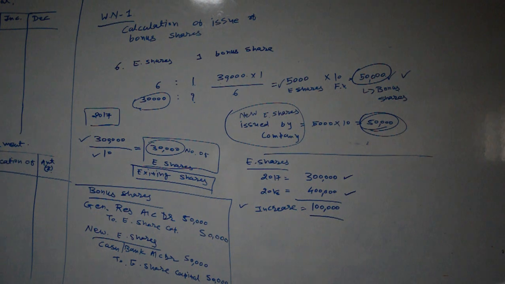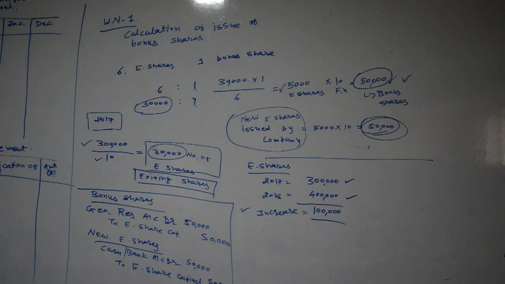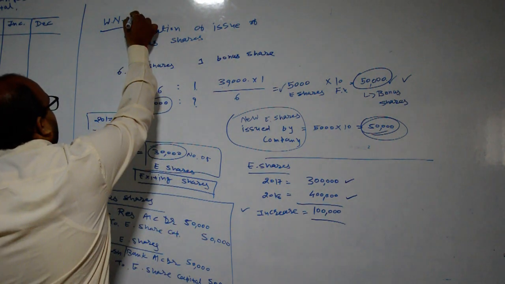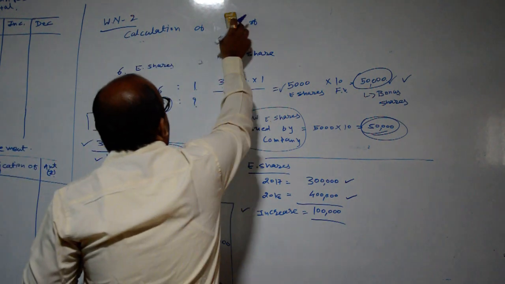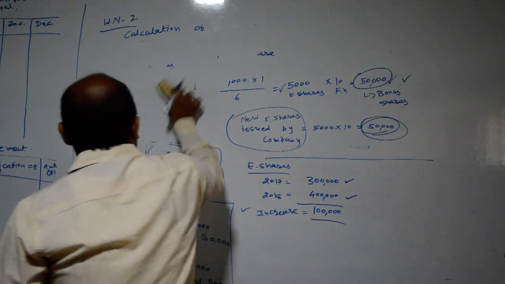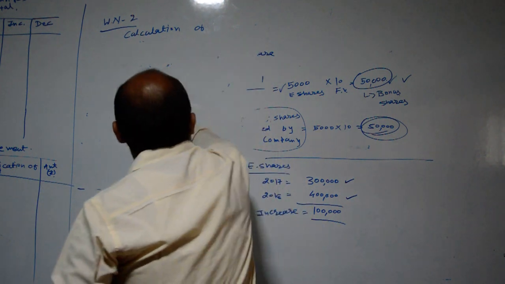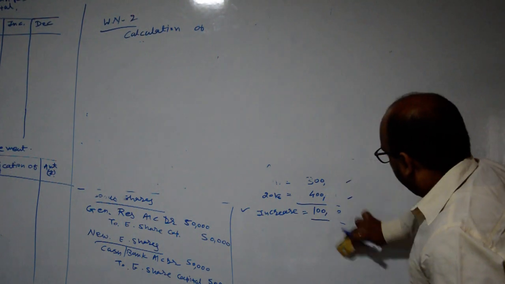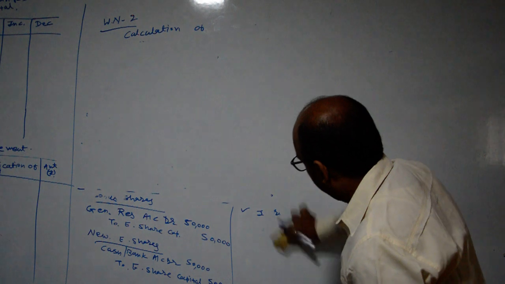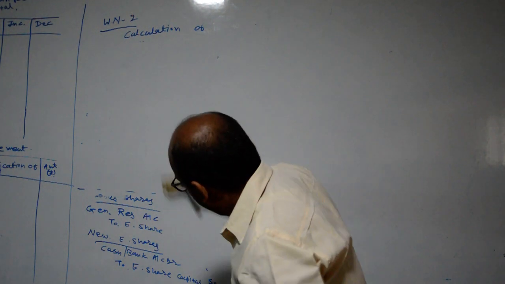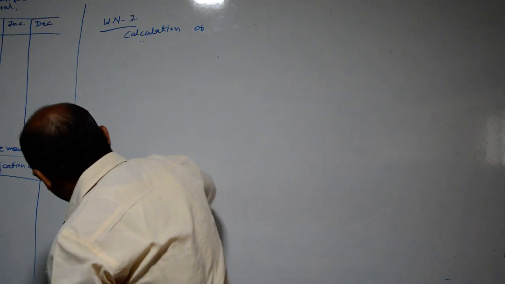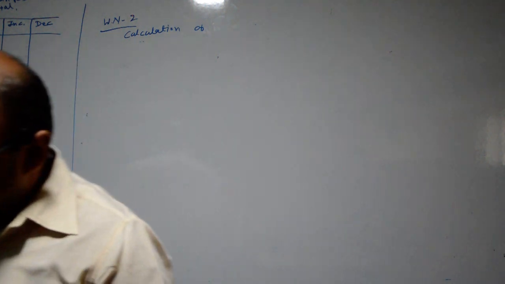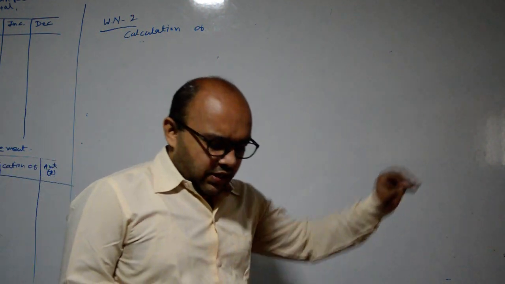Then working note number 2 for debentures. We have provided the calculation of redemption of debentures in working note number 2. We have already studied the chapter of redemption of debentures in our class 11 and 12th standard, and according to that the effect will be given.